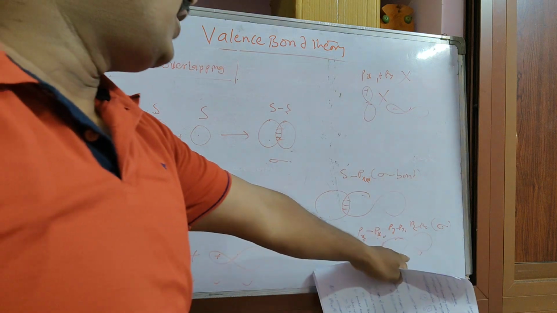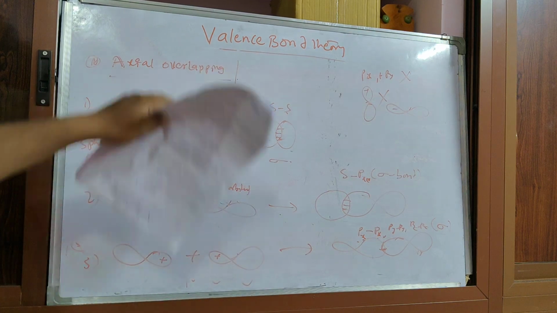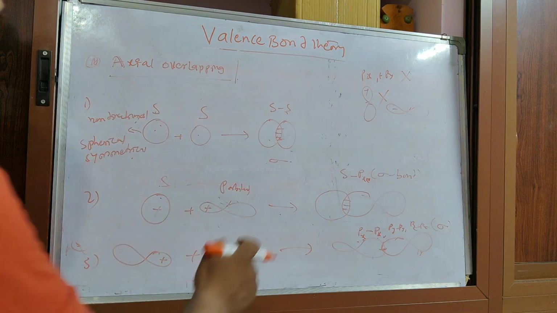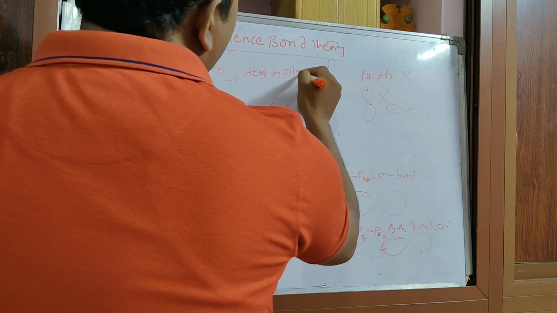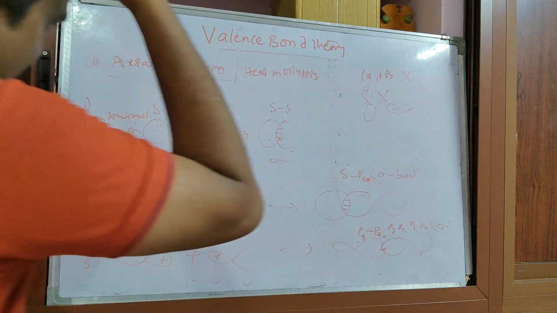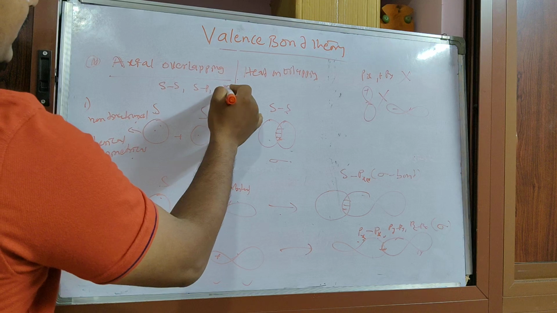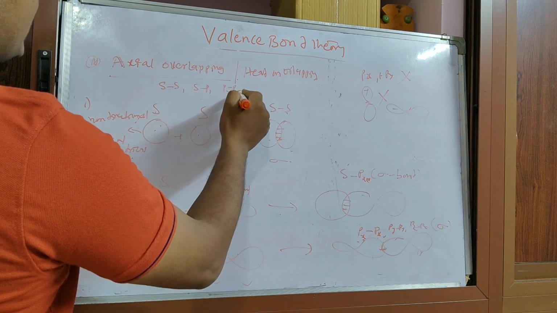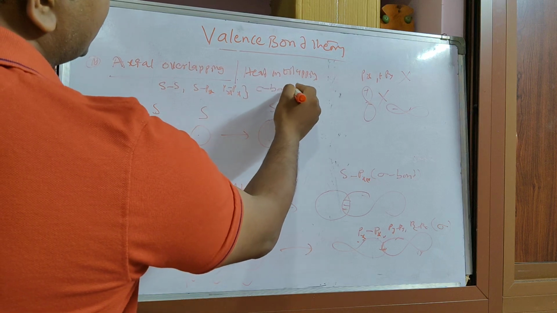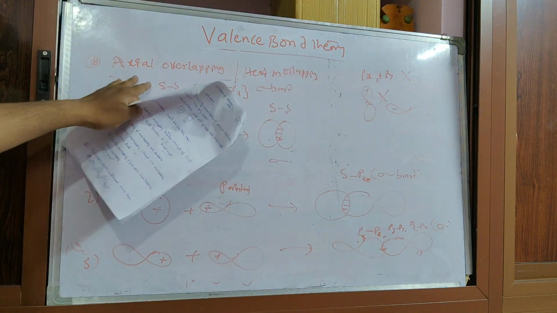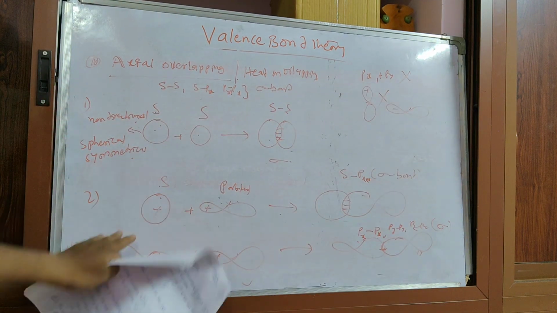Only xx, yy, zz will form the sigma bond along the axis. That is axial overlapping, also called head-on overlapping. We have to remember these three types.